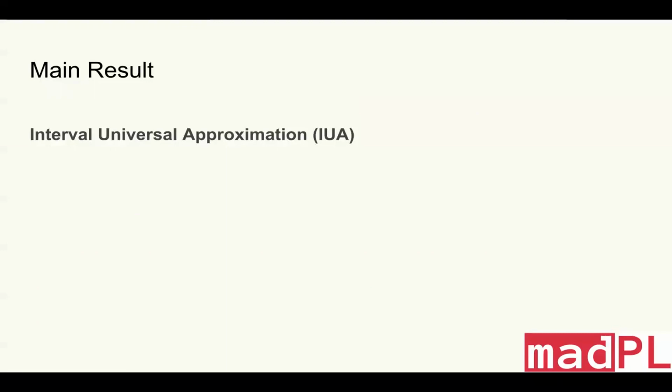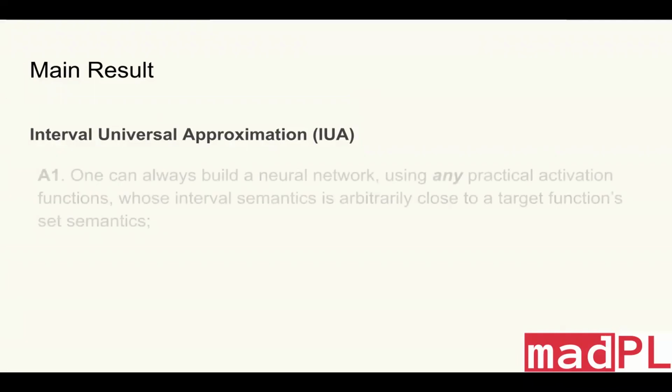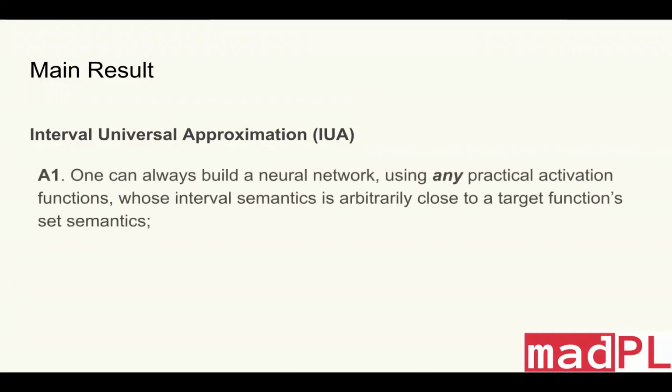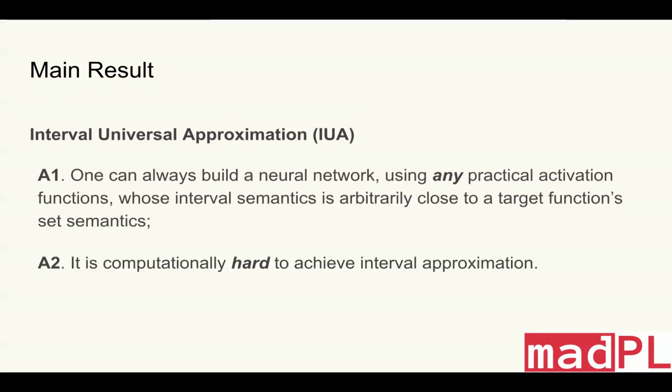We will answer the question from the perspective of approximation theory. Given a target function, we can build a neural network that approximates it using any practical activation functions. And now the neural network is not only accurate, the robustness can also be certified using abstract interpretation. So this is a positive answer to the first question. The answer to the second question is kind of negative. It is computationally hard to achieve such an approximation.